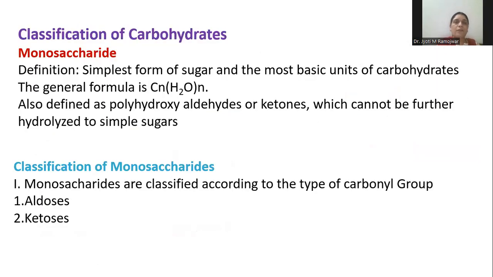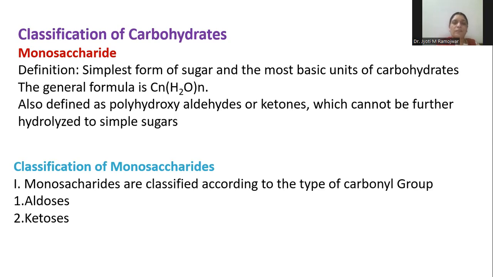Now we'll see the classification of carbohydrates. They are basically classified into three types. The first one is monosaccharides. The simplest form of carbohydrates is called monosaccharides. They contain the basic units of carbohydrates and their general formula is CnH2nOn. They are also called polyhydroxyaldehydes or ketones. And these monosaccharides cannot be further hydrolyzed to simple sugars.